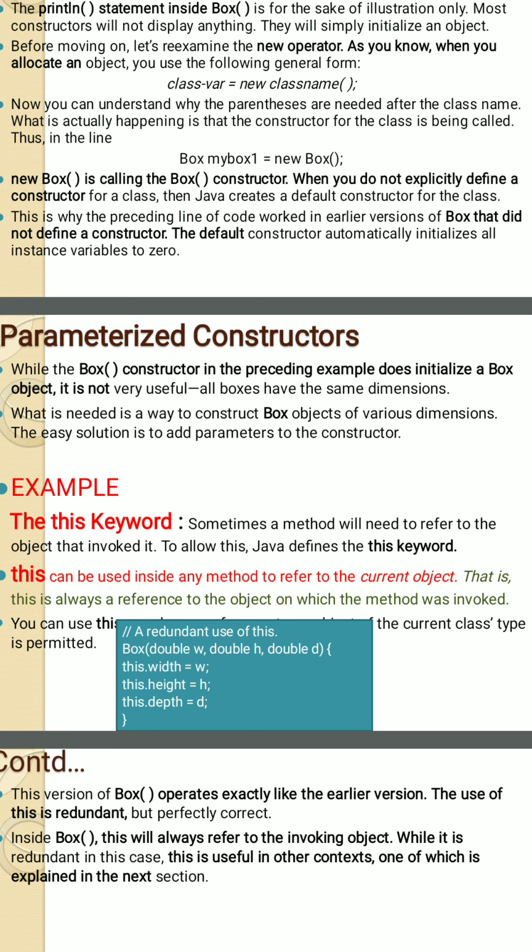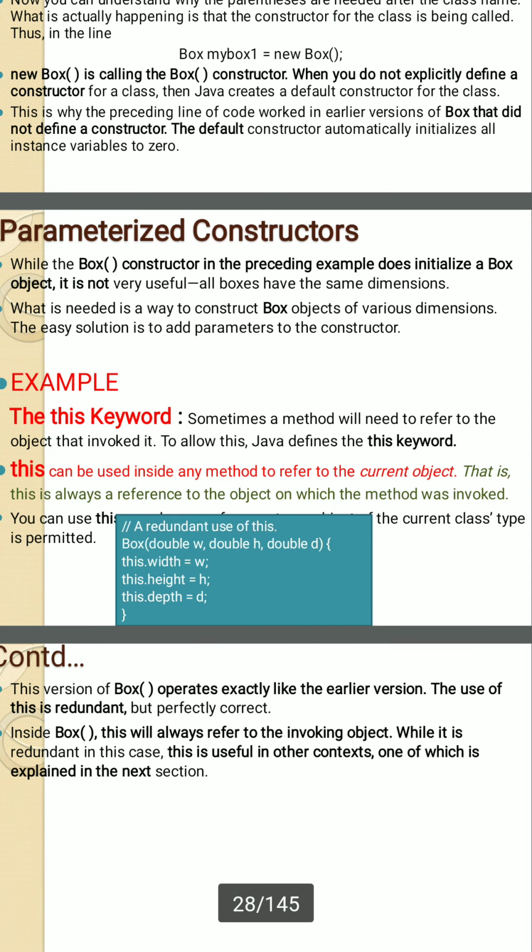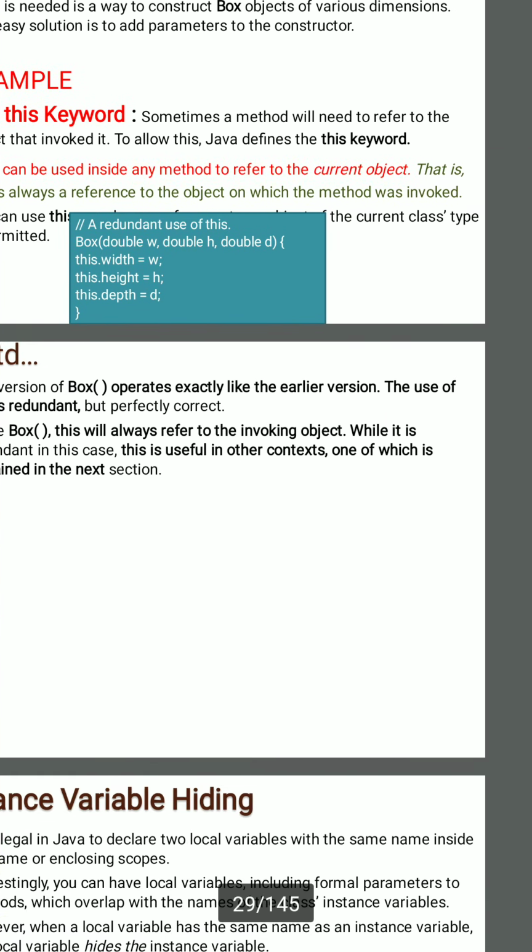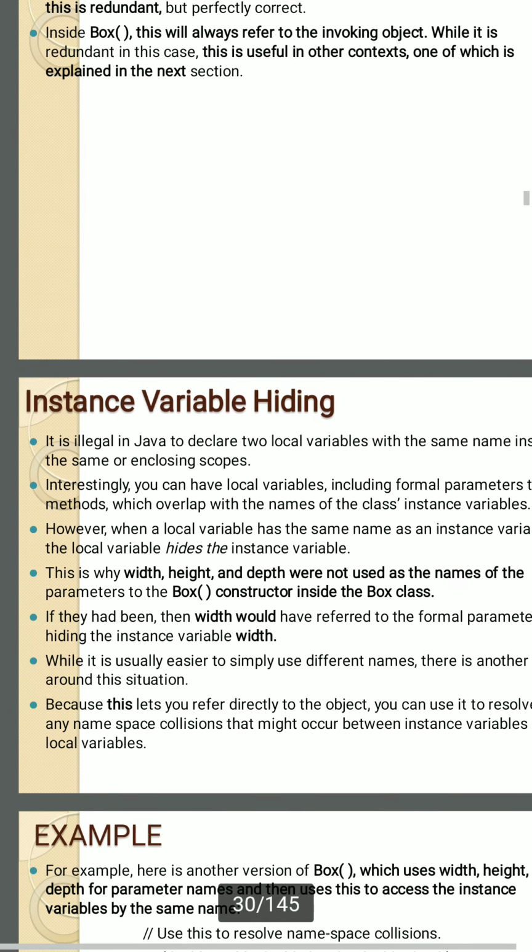Now, the this keyword. When a method needs to refer to the object that invoked it, Java defines the this keyword to allow this. this can be used inside any method to refer to the current object. That is, this is always a reference to the object on which the method was called. So here the this keyword is useful in the next concept, that is instance variable hiding.